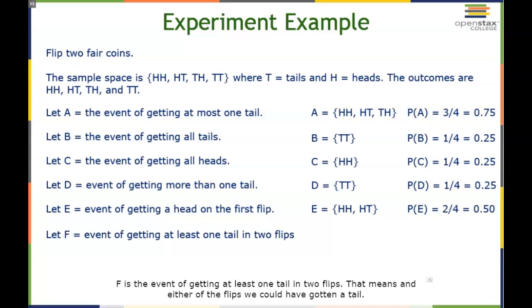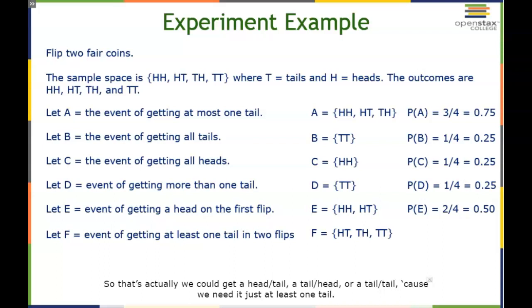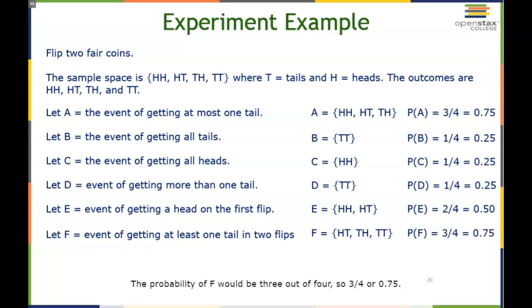F is the event of getting at least 1 tail in 2 flips. That means in either of the flips, we could have gotten a tail. But it doesn't rule out having both of them be tails. So that's actually, we could get a head-tail, a tail-head, or a tail-tail, because we need just at least one tail. Didn't say that both of them couldn't be tails. And therefore, it could be HT, TH, and TT. The probability of F would be 3 out of 4, so 3/4, or 0.75.